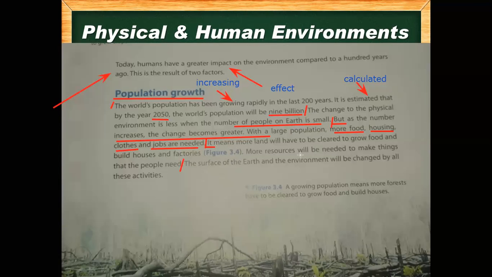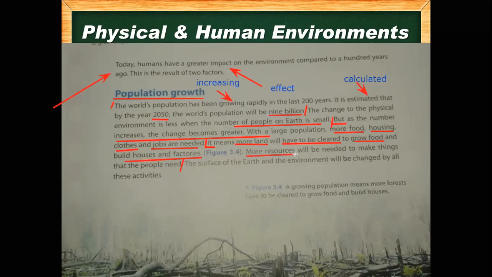Okay, thank you, Ayad. So it means that, for example, the fewer the people, the fewer things we need. The more the people, the more things we need, like more food, more houses. It means more land will have to be cleared for food and for housing. To make a house, we need to clear the land from the grass and from the trees. So we need to clear the land to grow food and to build houses and factories. It means that we have to clear more land.